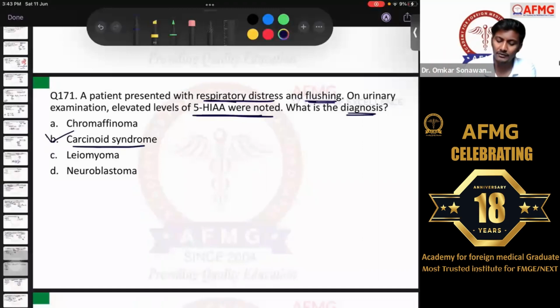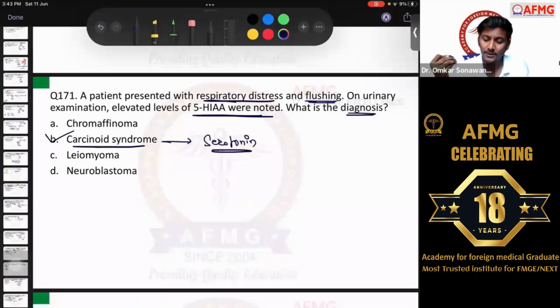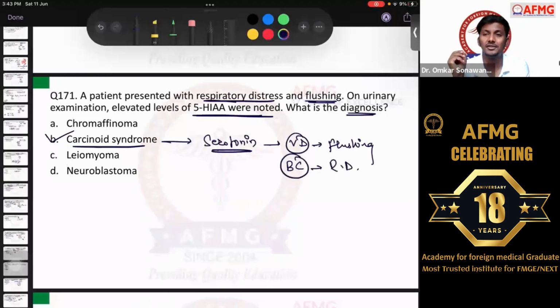In carcinoid syndrome we know there is a paraneoplastic syndrome which is associated. Carcinoid syndrome is a neuroendocrine tumor, and these neuroendocrine tumors are known to secrete some other hormones, that is serotonin. Serotonin is secreted by the malignant cells of carcinoid tumors, and it will cause vasodilation and therefore flushing on the face or facial congestion. Apart from that, it will also cause bronchoconstriction, which will lead to respiratory distress in the patient. So here the patient is having carcinoid syndrome, and definitely if 5-HIAA levels are elevated, it is a classical case of carcinoid syndrome.